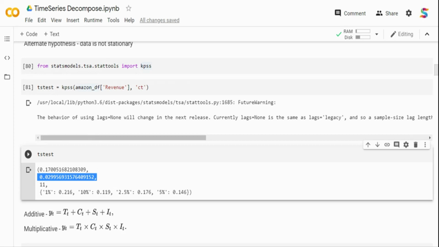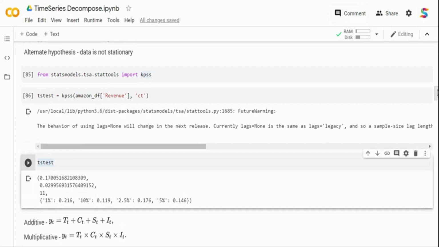Now, KPSS is a test that can tell whether data is not stationary. If you're not able to identify in some complex cases with your naked eye whether it's stationary or not, you can run this test. You can also run an ADF test, which we'll cover in my next video, to find out if it's stationary or not. And it's always good to run multiple statistical tests, both KPSS and ADF, and then take a call in case there is some doubt.